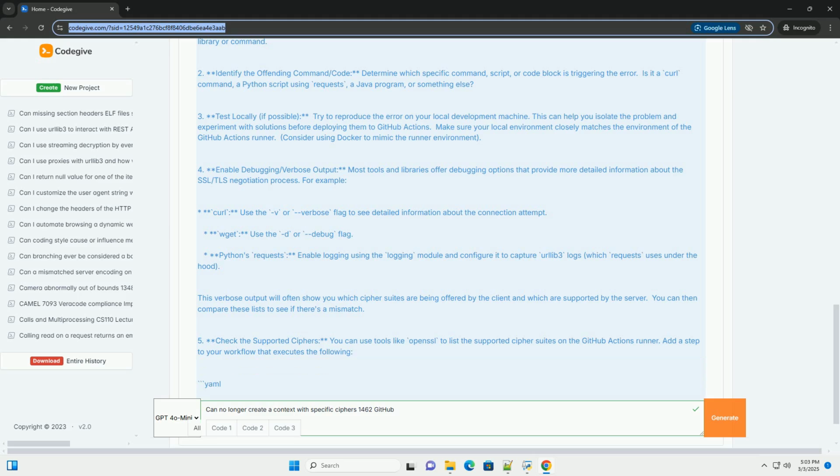System packages, using apt on Ubuntu, yum on CentOS/RHEL. Configure the tool to use modern ciphers. If updating the software isn't possible, try to configure the tool to use more modern cipher suites. This often involves setting environment variables or command line options.